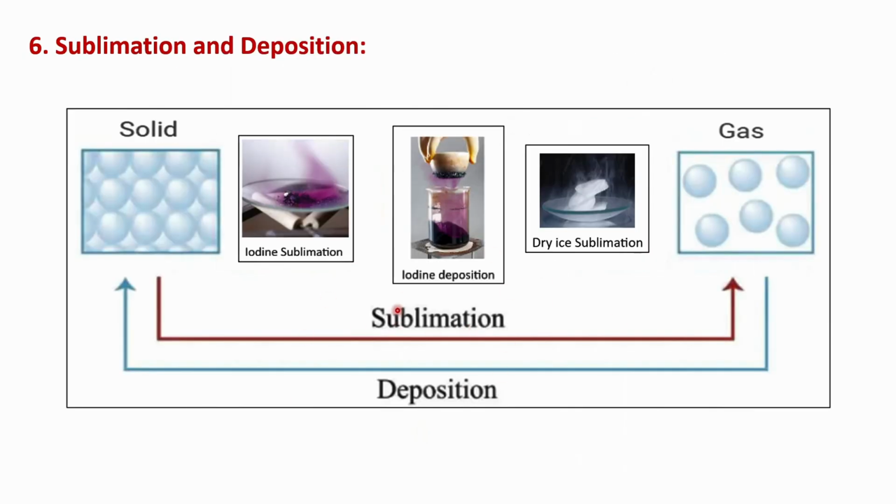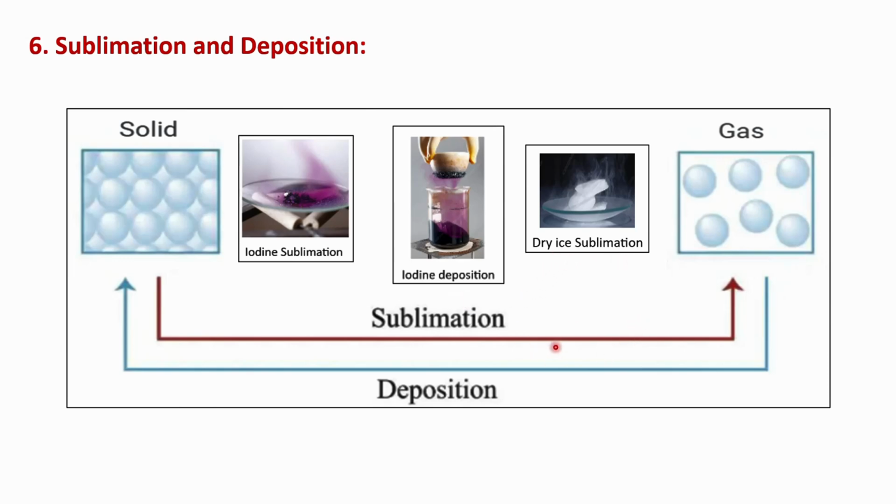Sublimation and deposition: some substances can change directly from solid to gas or vice versa without passing through the liquid state. The conversion of a solid into gas is known as sublimation, as you see, and the opposite of this process is called deposition. I mean, from gas to solid. For example, iodine, sublimation and deposition, and dry ice, sublimation.